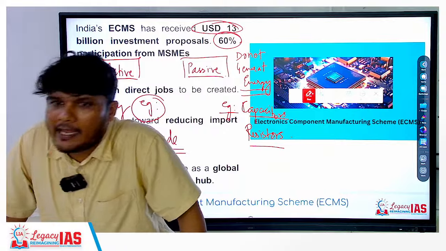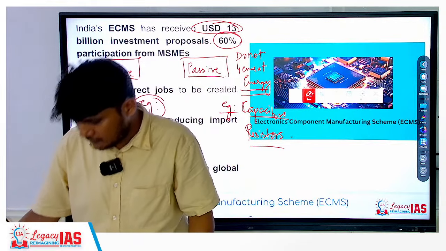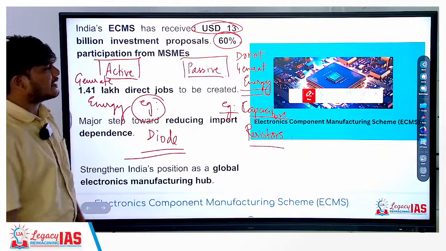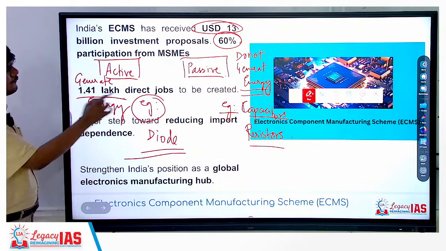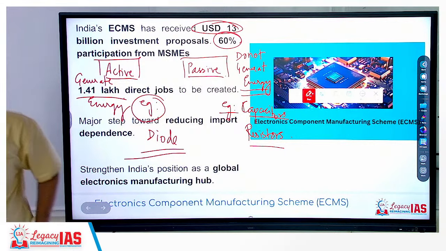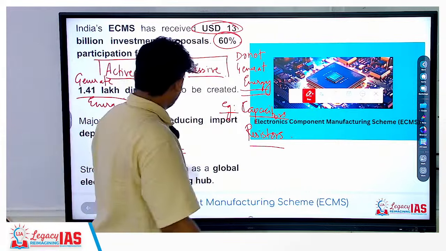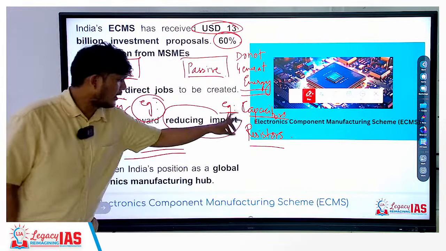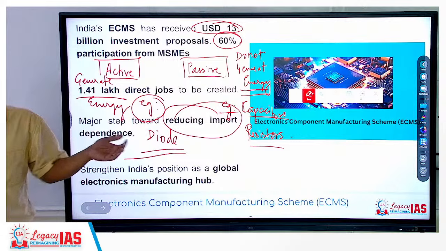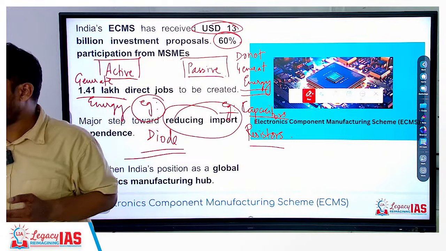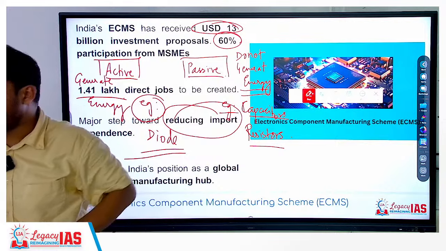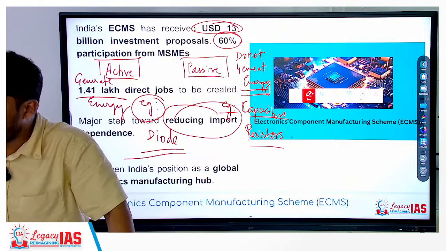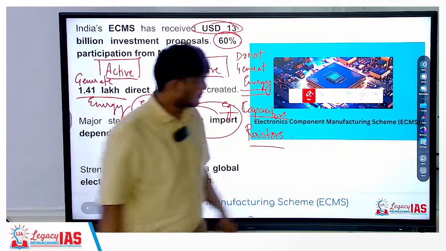This is the big news. It is going to lead to around 1.41 lakh direct job creation. This will also reduce our imports, because a lot of things we import from other places. If we are able to produce more, we will satisfy our own demand and then we can look at exporting in the future. Okay?